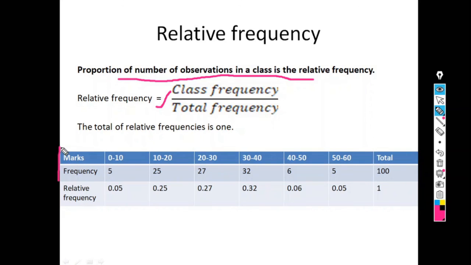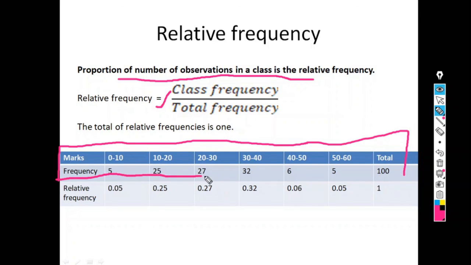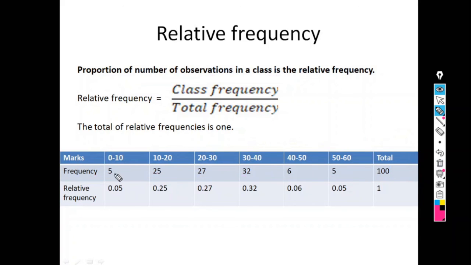In the examination, they give data like this: marks and their corresponding frequencies are given, right? And they ask to find the relative frequencies for this data. So what is my formula? It is class frequency upon total frequency. The class frequencies are 5, 25, 27, and so on, the last is 5. What is the total frequency? The addition of all the class frequencies is 100.